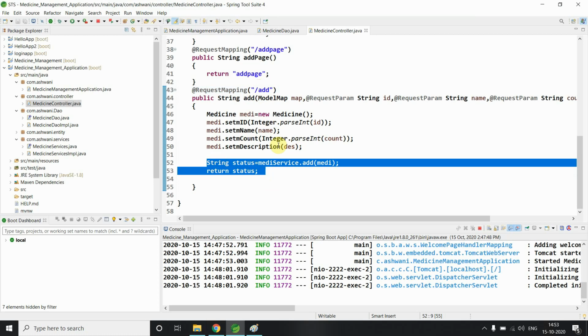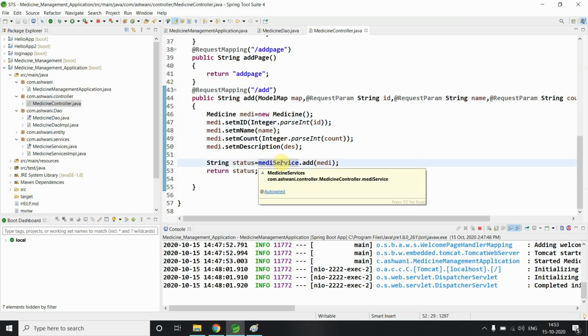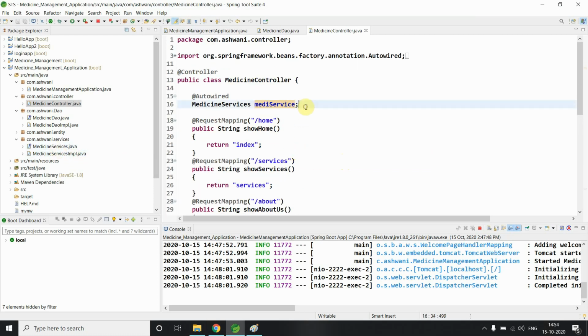Here we are using the medicine service object, and we are calling the add method. And one more thing, this is my interface, medicine services. We are not using an implementation class object here, so we are using an interface reference to get a child object, meaning an implementation class object.